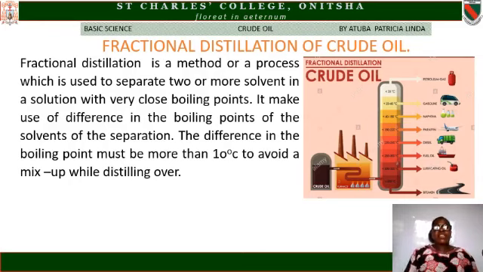The last but not the least product of fractional distillation is bitumen. Bitumen distills over at the temperature of 350 degrees Celsius and above. And when it is separated, it is used in our road surfacing. It is also used in the production of roofing materials, which is called asbestos. Then the last one is nothing but residues, which is of no use.